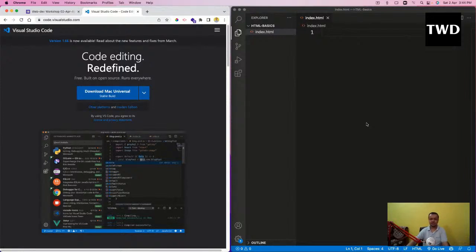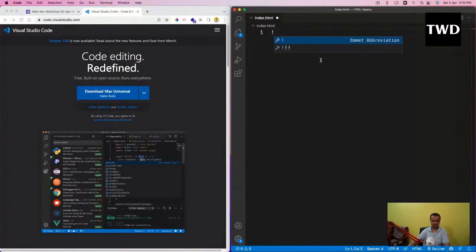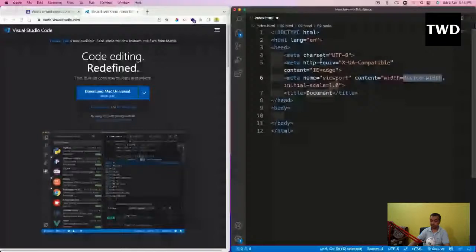So there is a skeleton for every HTML code, and we have to create that skeleton. I can write the whole code on my own, but I'm not going to write all of it. I'll give this knot and then press tab. These things are happening because of your VS Code. It is not something inbuilt.